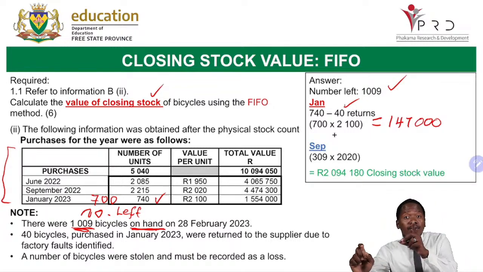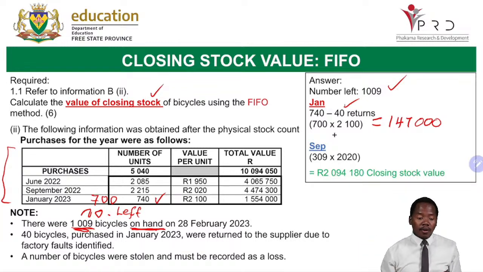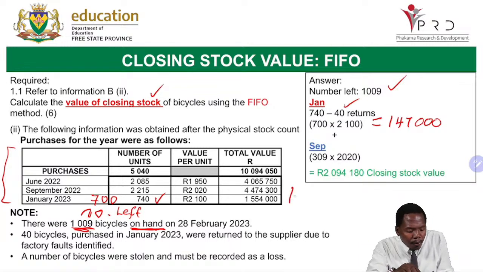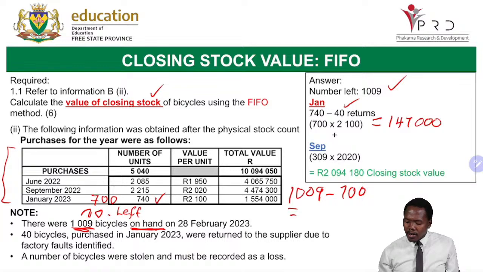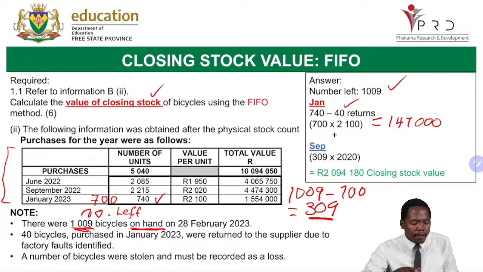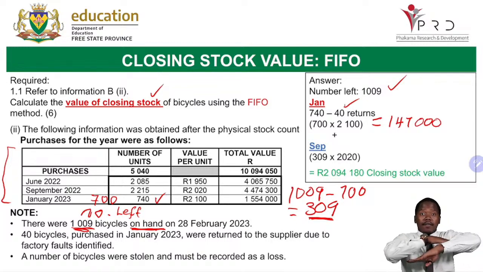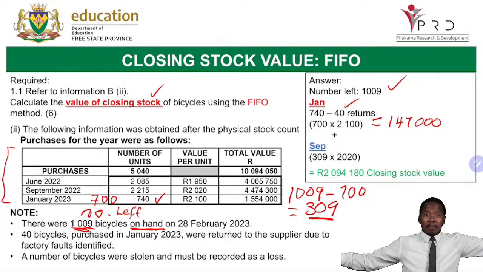Remember the number left, we used to say it's 1,009. Now that I've accounted for 700, what am I going to do now? I would say 1,009 minus my 700. Let's see how many units we get here. Because I've accounted for the 700, I'm left with now 309. Okay? Now, where is 309 going to be taken from? Because I've used all my last purchase now.